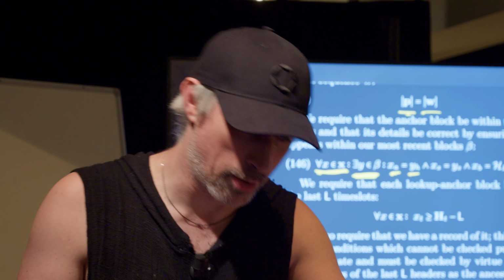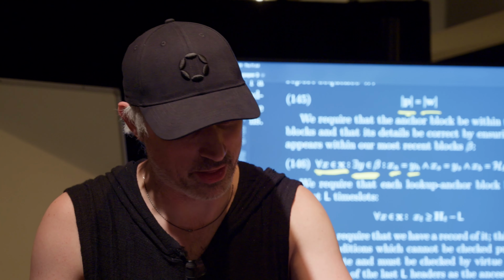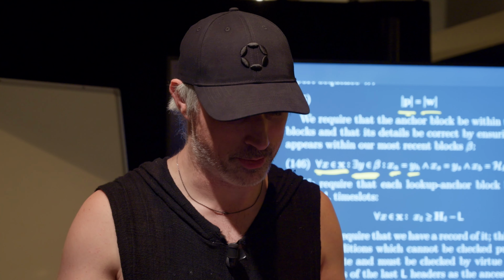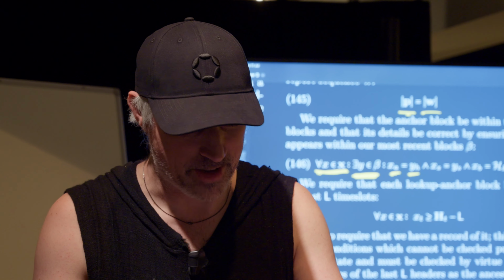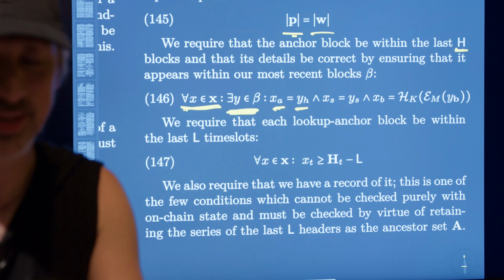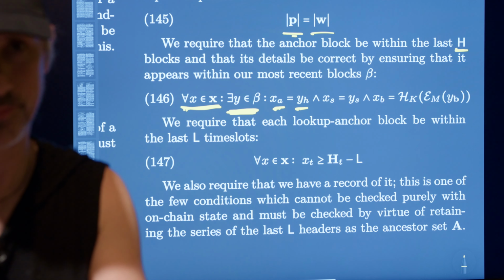You don't have to fix them to a specific block that they can get introduced on, because of course you don't know what that block is before it happens. But you have to fix them to an anchor point, and then whatever block when they go on chain, that anchor point cannot be too old.